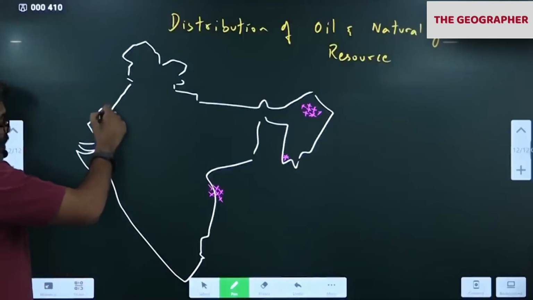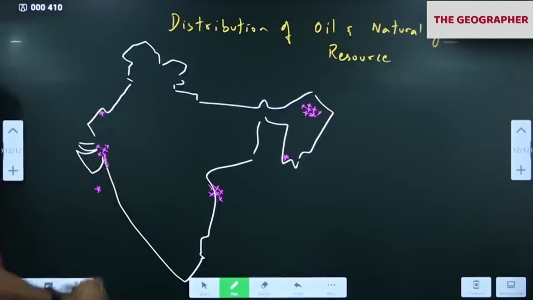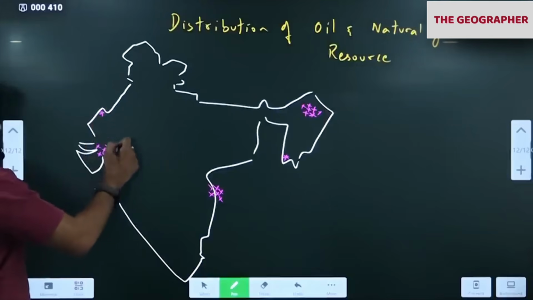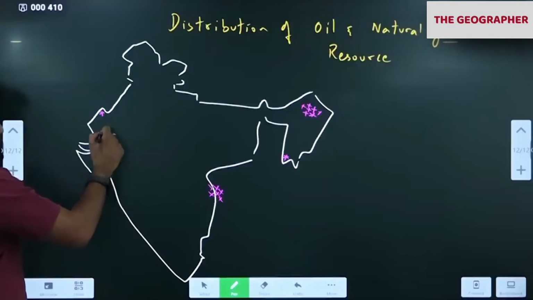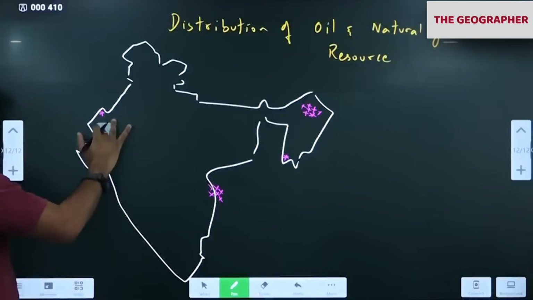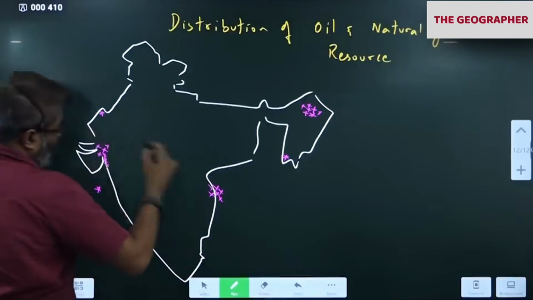Here, Tanot. Tanot, Rajasthan, here. Jaisalmer. Tanot. Okay? Then here in Barmer district of Rajasthan, all of you see here, Barmer is this district, close to Gujarat.